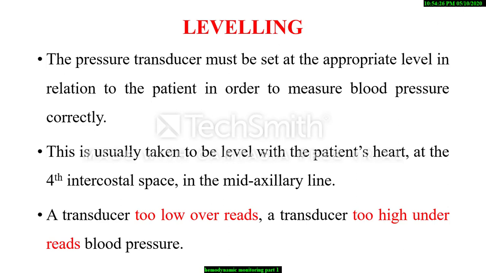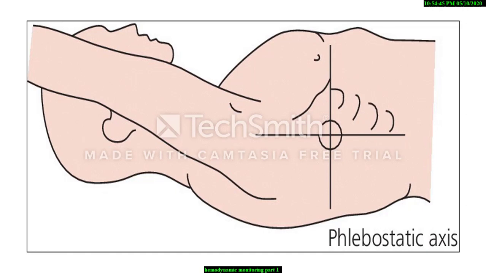In either right or left lateral decubitus position, the transducer should be leveled at the mid-sternum. A transducer too low overreads, a transducer too high underreads the blood pressure. This is a diagram showing the phlebostatic axis. The phlebostatic axis should be parallel to the ground, whatever the position of the patient.